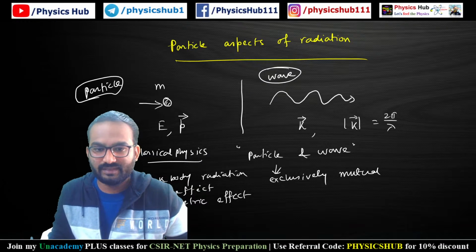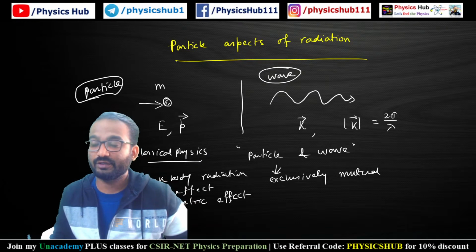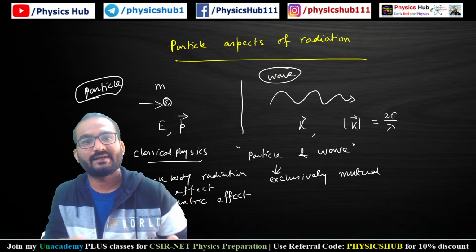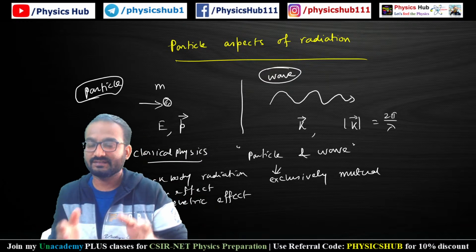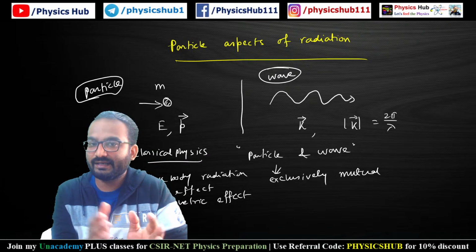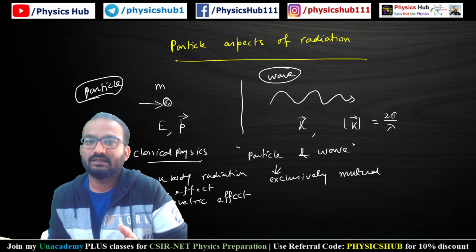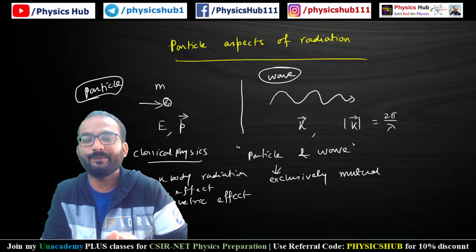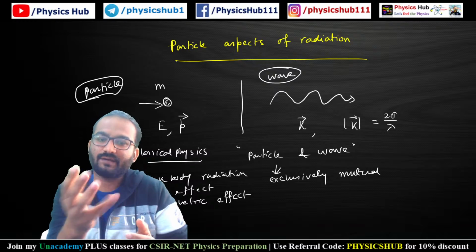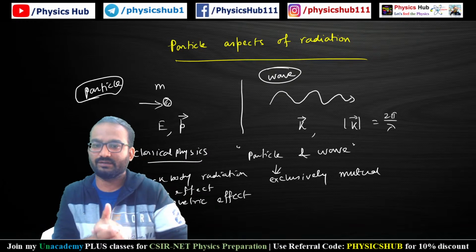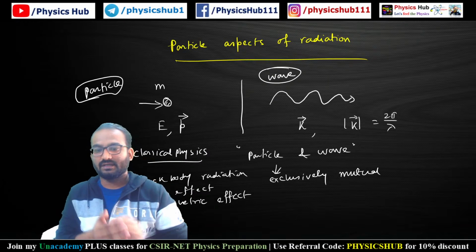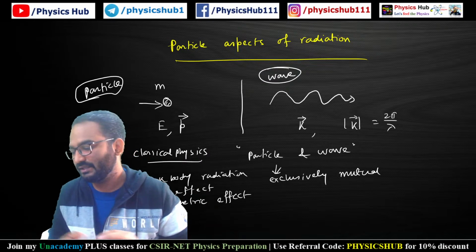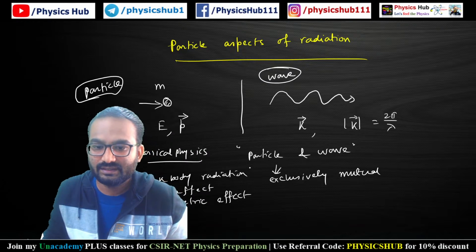These phenomena can only be explained if you consider that radiation also has some particle aspect, in addition to wave aspect. But in classical physics, this concept was not there. So we need to do some modification in classical physics to explain these phenomena.